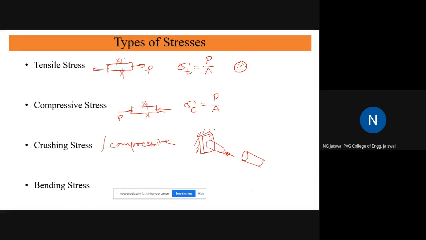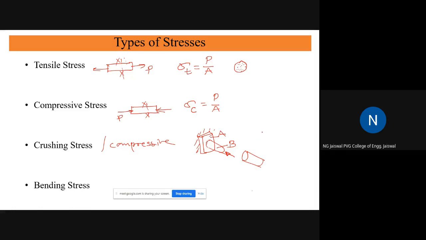If you just visualize this situation, there will be a rupture of the surface. Now, I am talking about two different materials: A is one material, B is another material. If I press this component against the surface of A, what will happen? The surface of A will rupture.